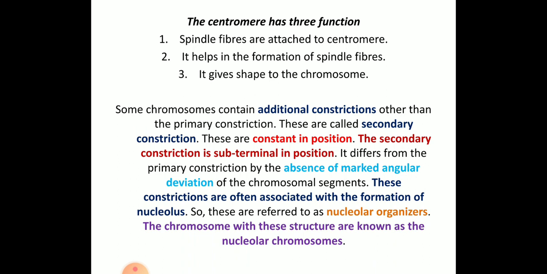The secondary constriction is subterminal in position, and it differs from the primary constriction by the absence of marked angular deviation. So if the marked angular deviation is present, then it is the primary constriction. These constrictions are often associated with the formation of the nucleolus, or nucleolar organizers. We call it NOR. So the chromosomes with these structures are known as nucleolar chromosomes.